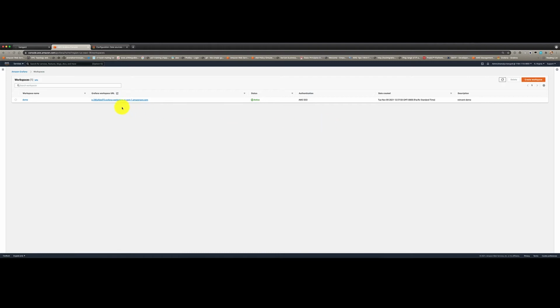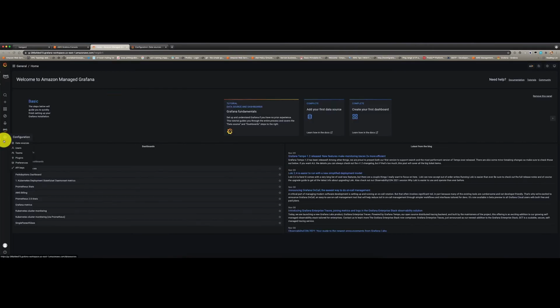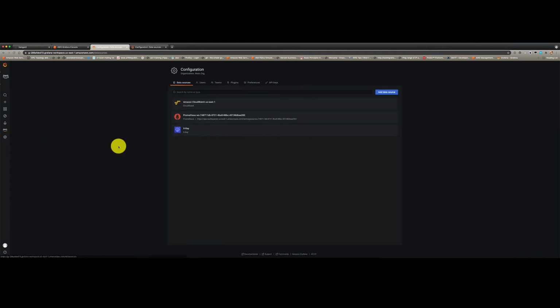So I created a workspace with Amazon managed Grafana. So let's get right into it. Now, just to give you a walkthrough how I set up my environment, Grafana is a stateless dashboarding service which basically can pull data from multiple data sources. So I have configured 3 data sources, which is Amazon CloudWatch, so that I can pull metrics and logs from CloudWatch, Amazon Managed Prometheus, so that I can pull metrics stored in Amazon Managed Prometheus, and X-ray, so that I can pull traces stored in X-ray and put it on my dashboard.